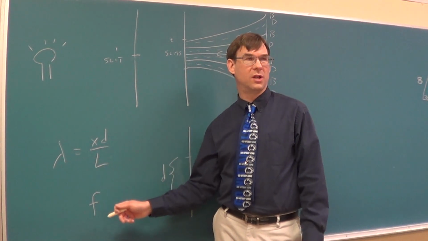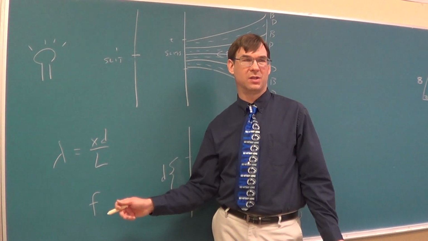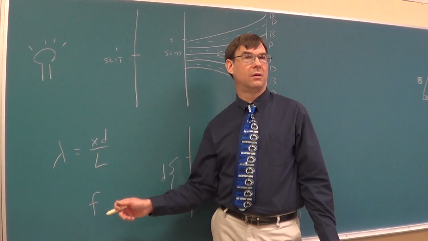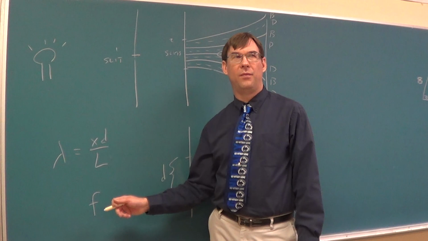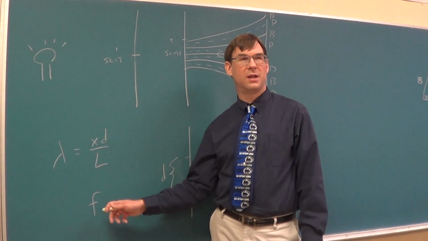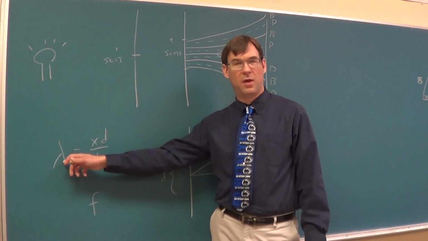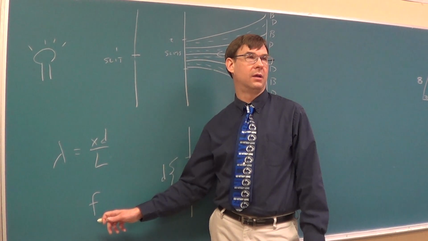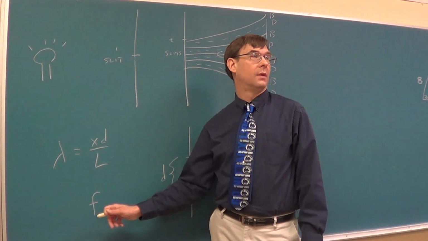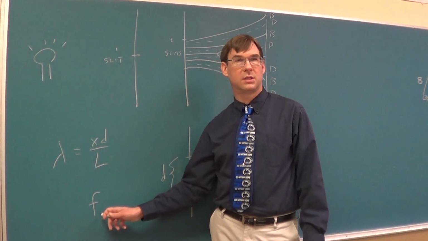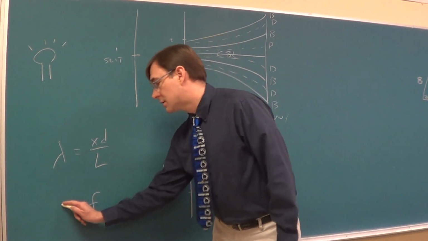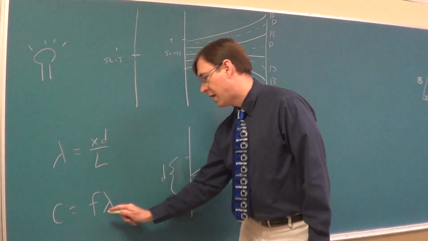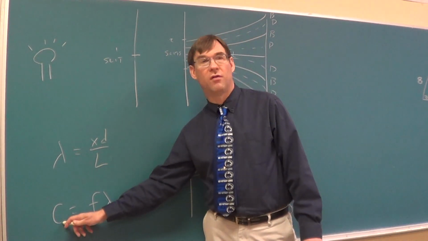What old equation did we have that had F's and lambdas in it? Yes, C equals F lambda, where the C is a certain velocity.